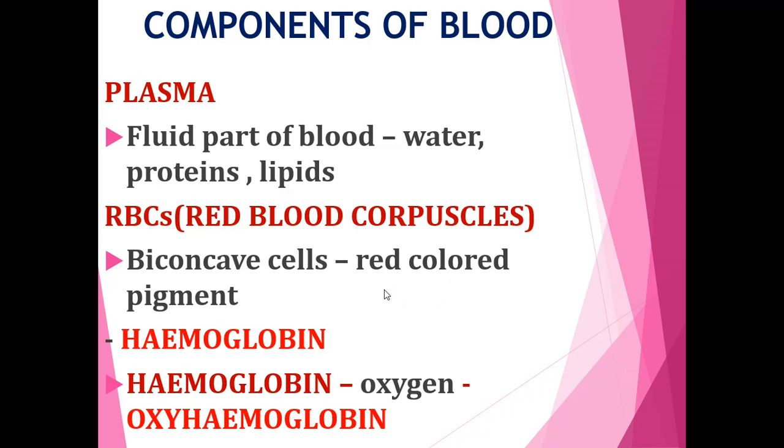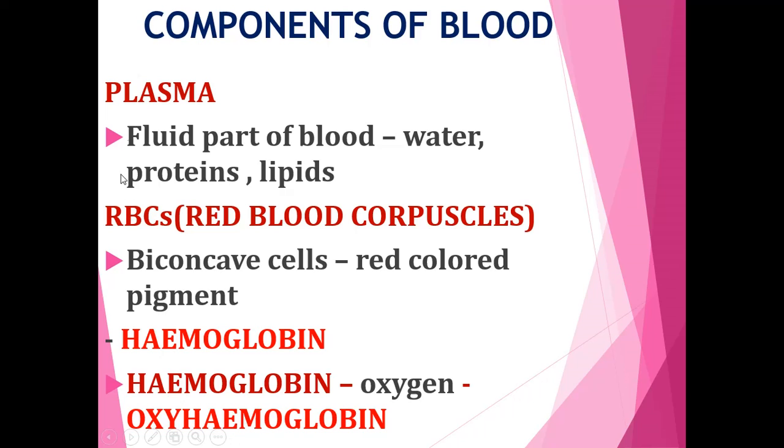Hemoglobin binds with oxygen and forms oxyhemoglobin. What is the meaning of bind? It will combine with oxygen. So hemoglobin combines with oxygen and forms oxyhemoglobin, and transports oxygen to all parts of the body.